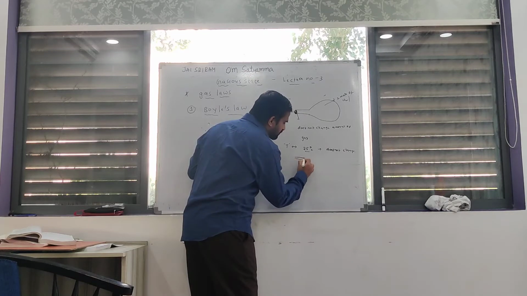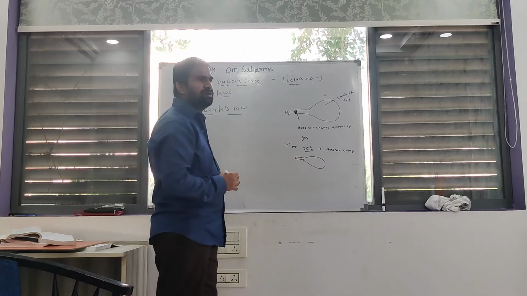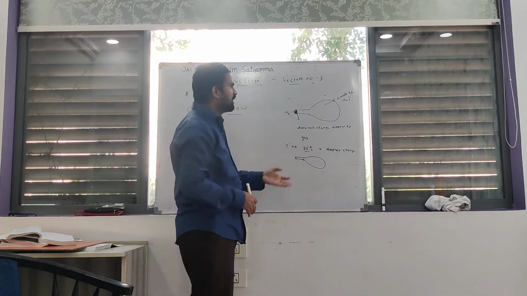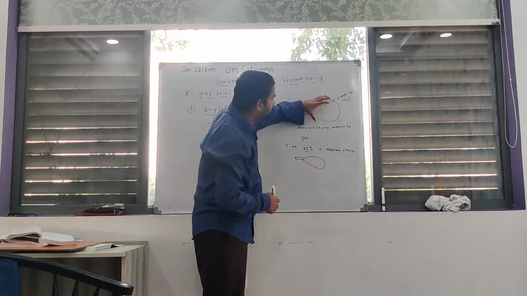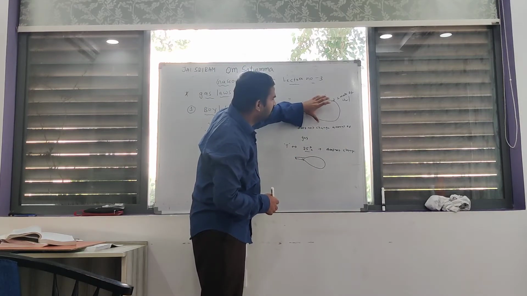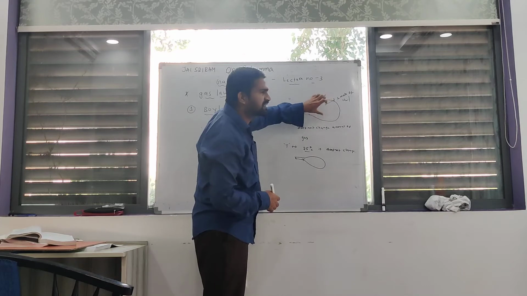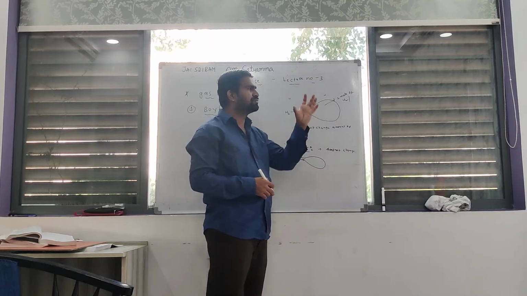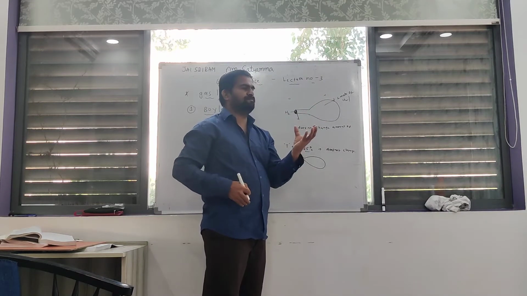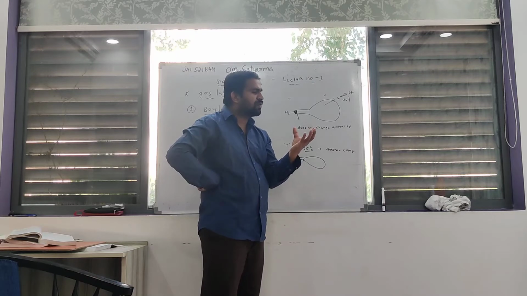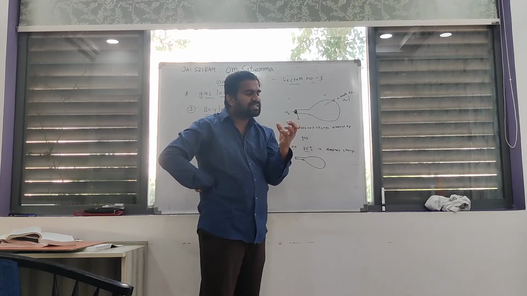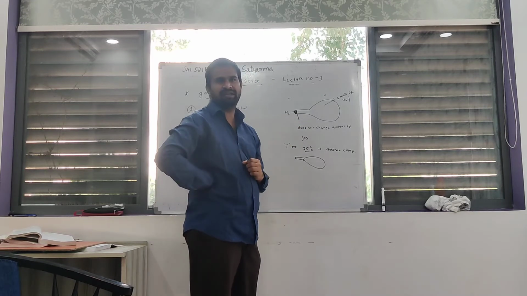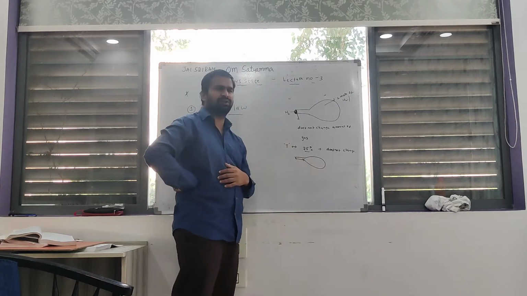Clear? What is the meaning of pressing? Some amount of force is applied on the surface of the balloon. If you apply force on the surface of the balloon, the volume of the balloon decreases. This is very clear. You know that very well.